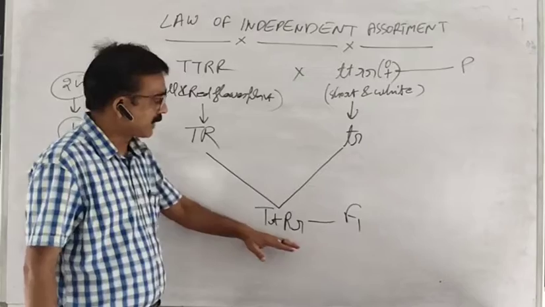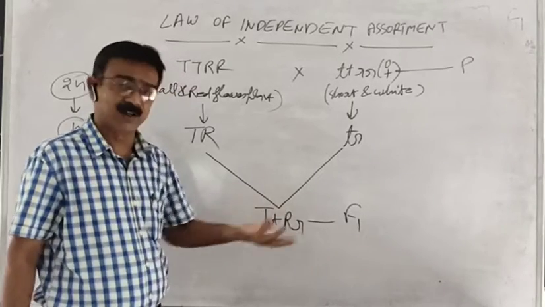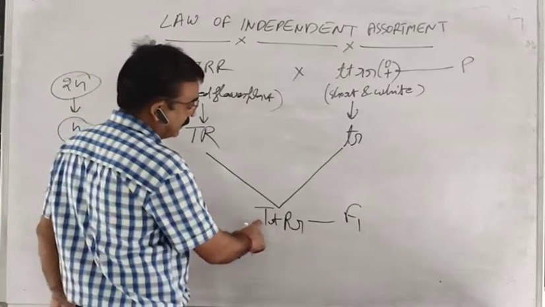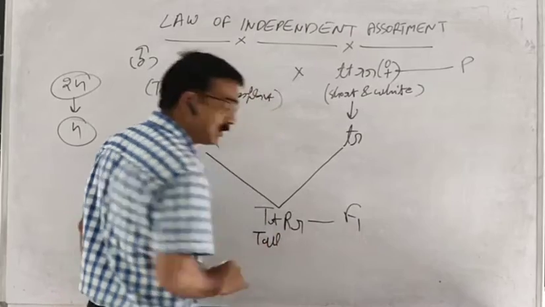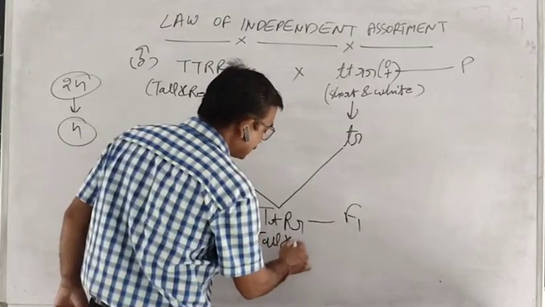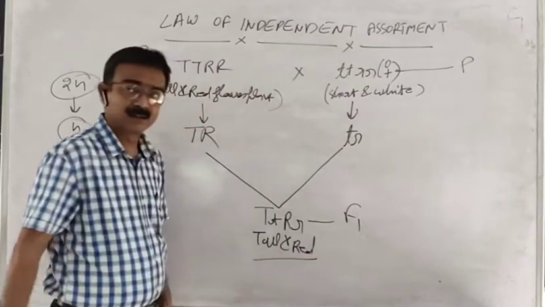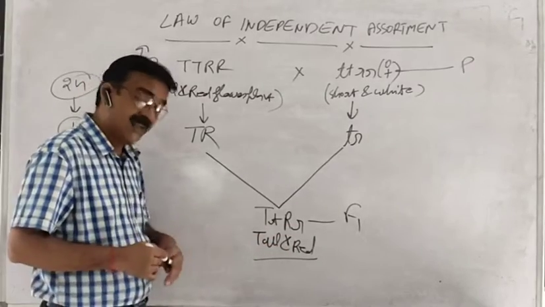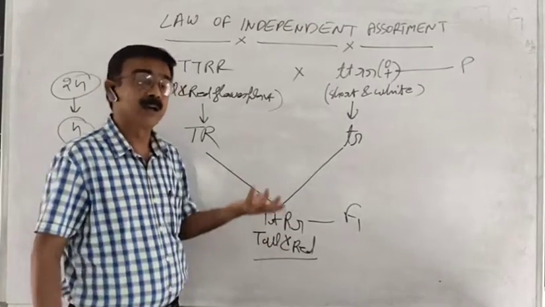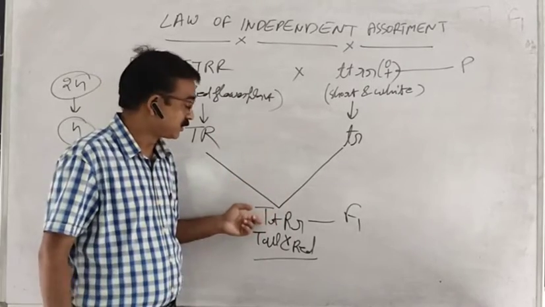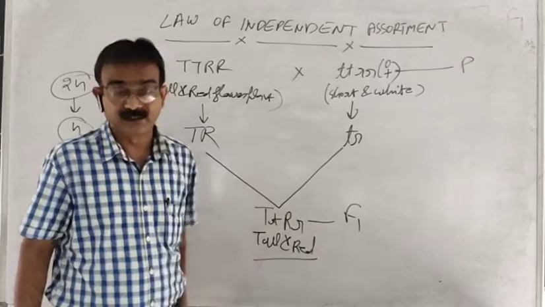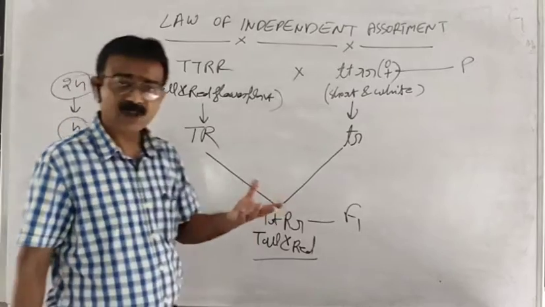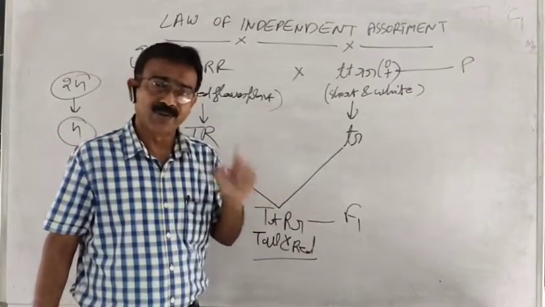Now, if you talk about the phenotype, phenotype means external appearance. What will be the phenotype of this? Obviously, capital T means it is of tall height, and capital R means it is of red flower. So the appearance is a tall and red flower plant. In the F1 progeny, the developed plant will have a stem of tall height and a flower of red color. So this is the law of dominance. Till the F1 generation, what we have studied is only the law of dominance.